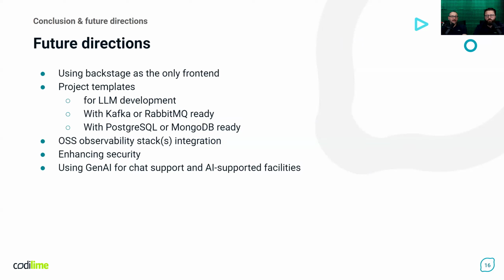And at the very end, we would like to say a few words regarding the future. Our IDP is really a minimum viable platform. However, we already have a roadmap to make it a broad, powerful platform. So for starters, we would like to focus on extending what functionality is available from within Backstage.